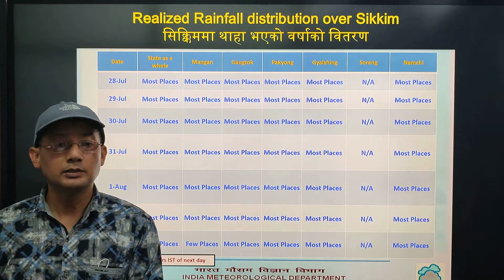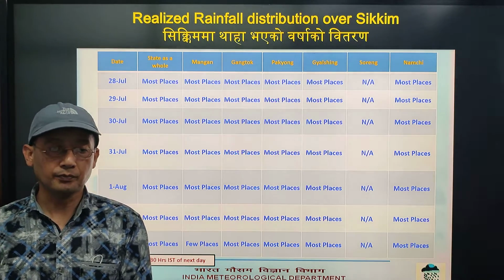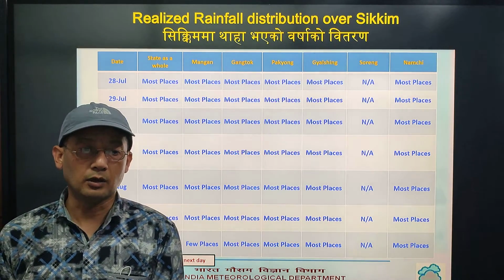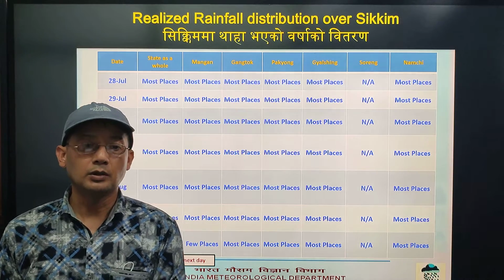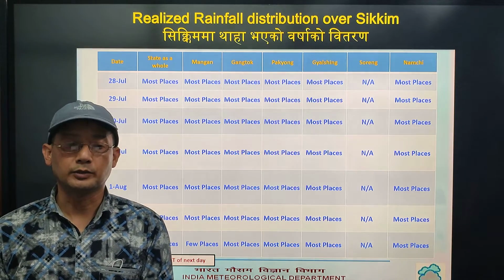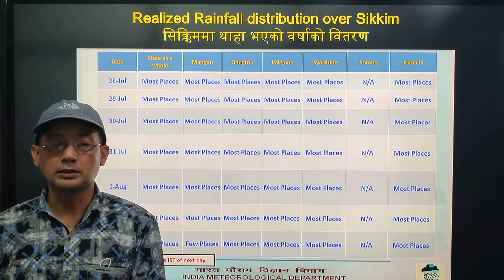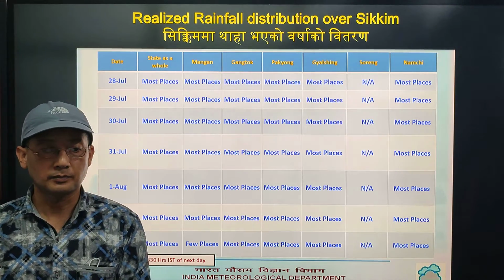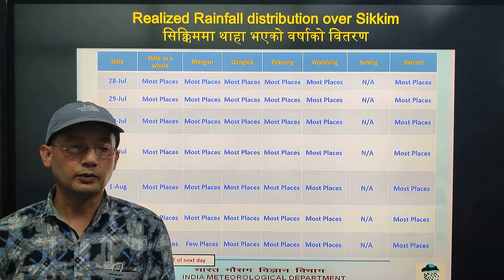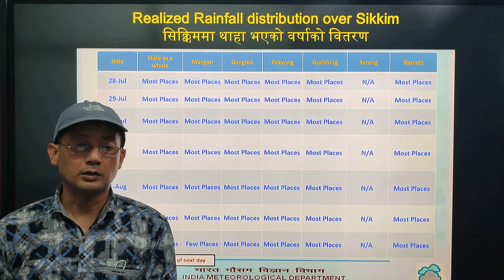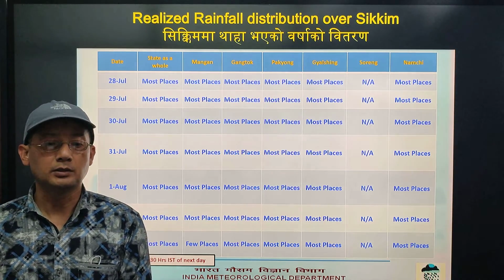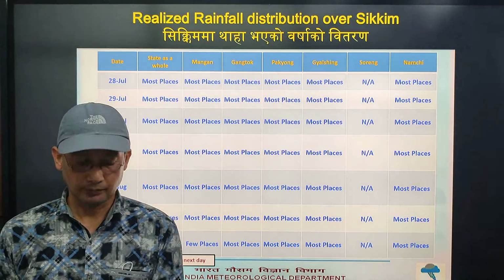Next we have realized rainfall distribution over Sikkim from 28th July to 3rd August for state as a whole and for all 6 districts, that is Mangan, Gangtok, Pakyong, Gizing, Soreng and Namchi. So we can see from the table, rainfall occurred at most places throughout the week.